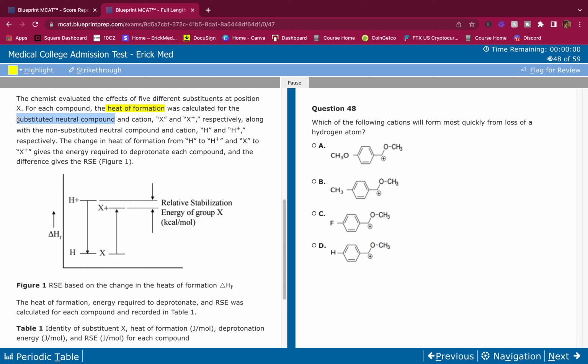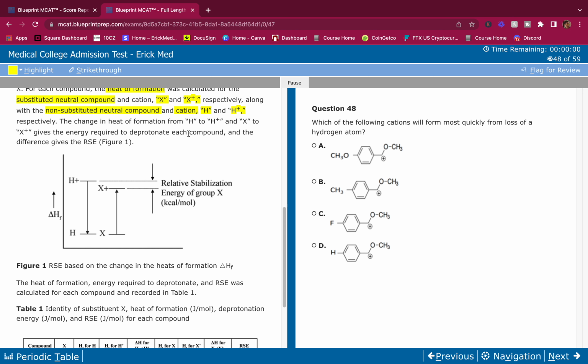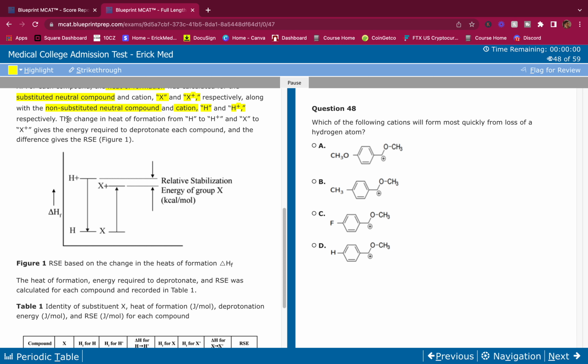Substituted neutral compound, so that is for the X, and then the cation corresponds to X plus, respectively, along with the non-substituted neutral compound. So H is the non-substituted one, the regular one here, and the cation for that is H plus. Okay, we got some things to remember here. I'm probably going to be going back and looking at it, so it's okay.